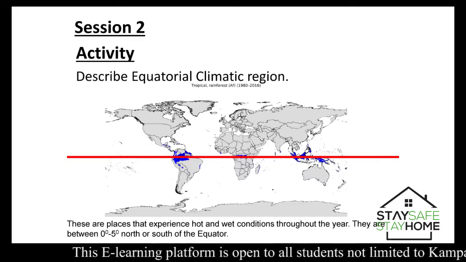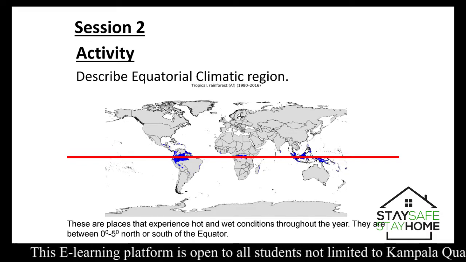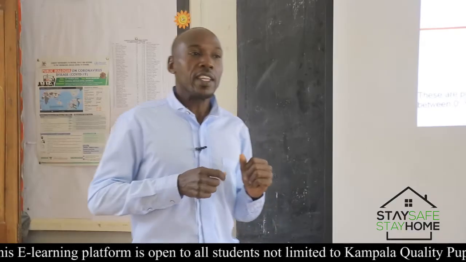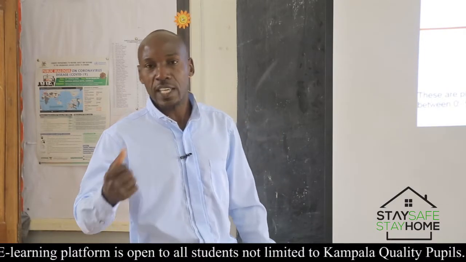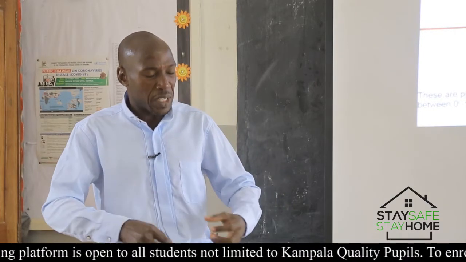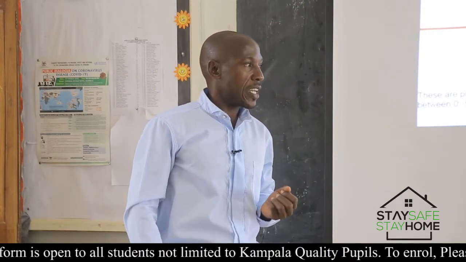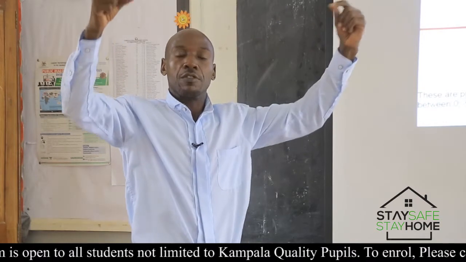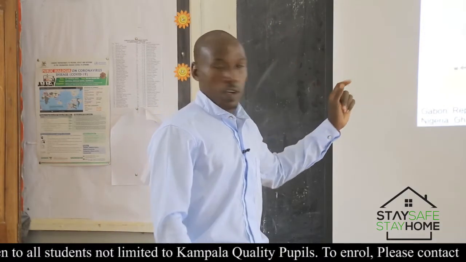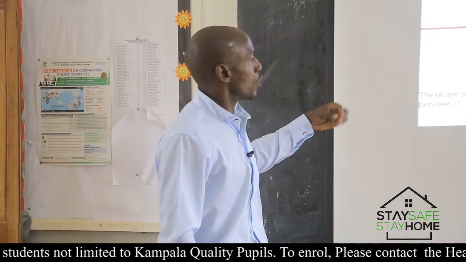These are places that experience hot and wet conditions throughout the year. These areas are very hot because of the too much sunshine that is received. Two, they receive plenty of rainfall. Because the sun rays are very strong, they heat water bodies around, evaporation takes place, and even transpiration through leaves, and eventually the water vapor reaches the condensation level and a lot of rainfall is received.